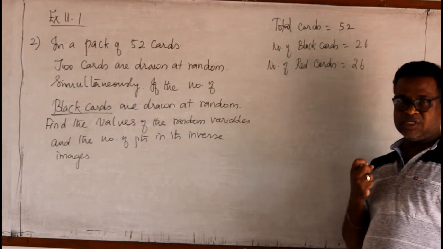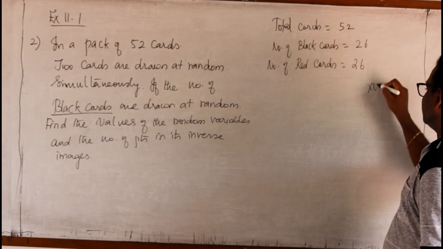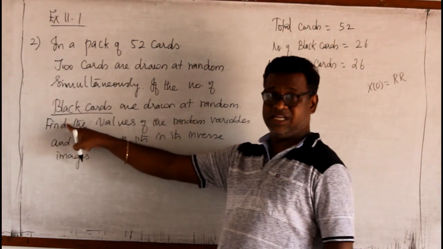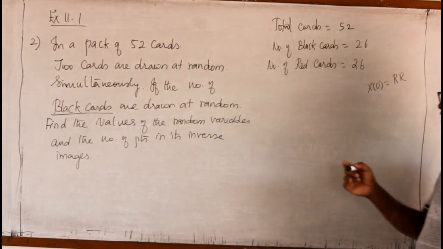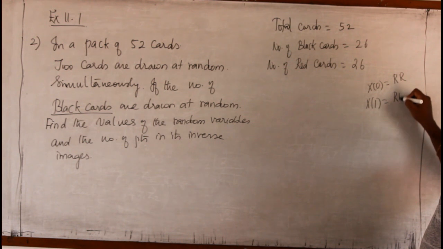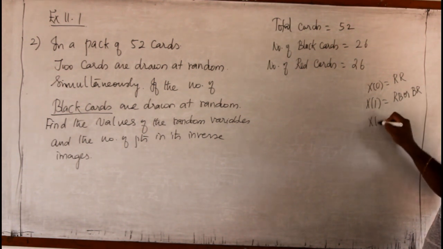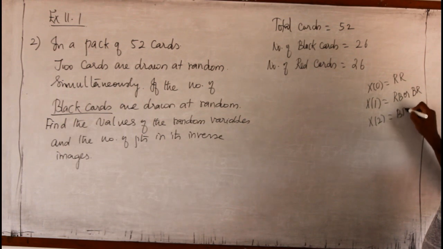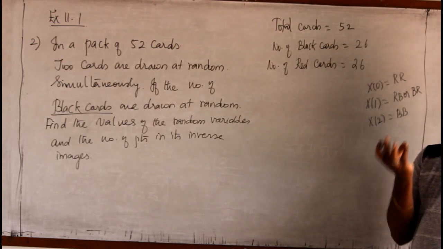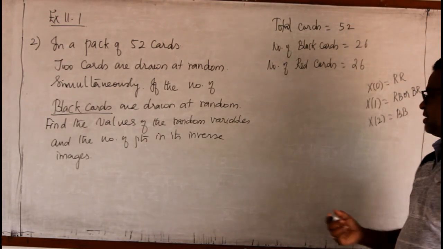If I take 2 cards, if both are red, then it is 0 success, because we are there to take only black cards. If I take 1 card black, 1 card red, it may be RB or BR. Then if both the cards are black, it is success. So these are the choices I will get: 0 black cards, 1 black card, 2 black cards.